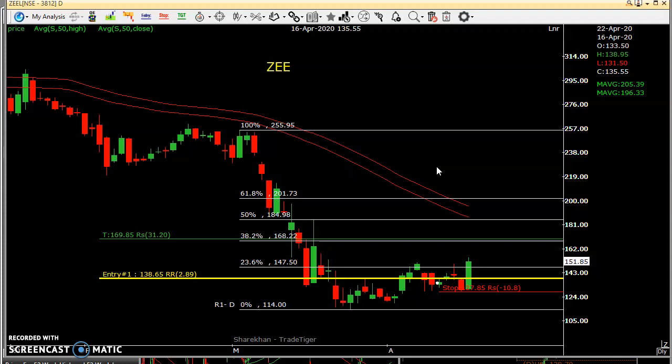Tomorrow is the weekly expiry for Nifty and Bank Nifty options, so be careful. We can expect some volatility. Maybe not in the morning, but in the last 1 hour we can expect high volatility. So trade according to that and keep strict stop losses.